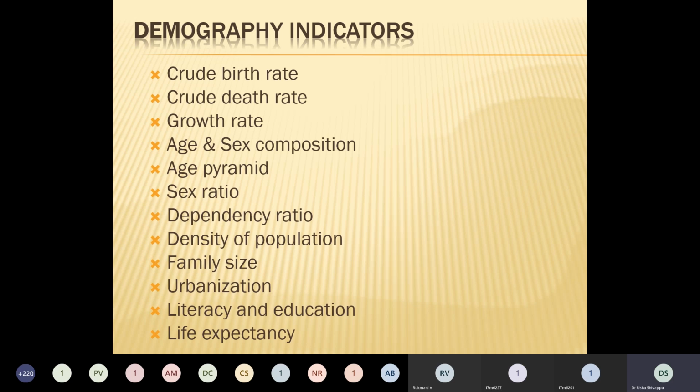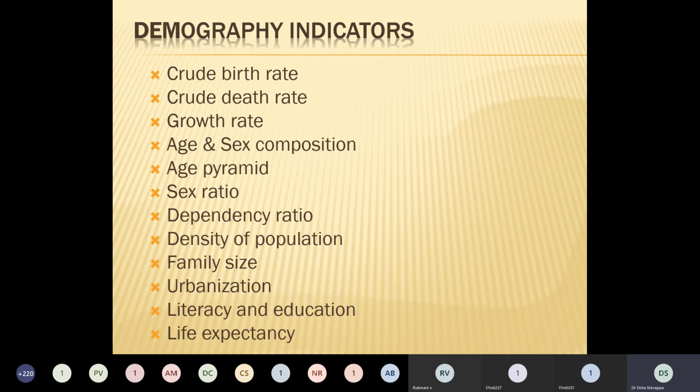Whereas in developed countries, the birth rate is low and life expectancy is more, so the old age people also will be more. The economic group, the middle aged group, will also be more. This age structure won't look like a pyramid.